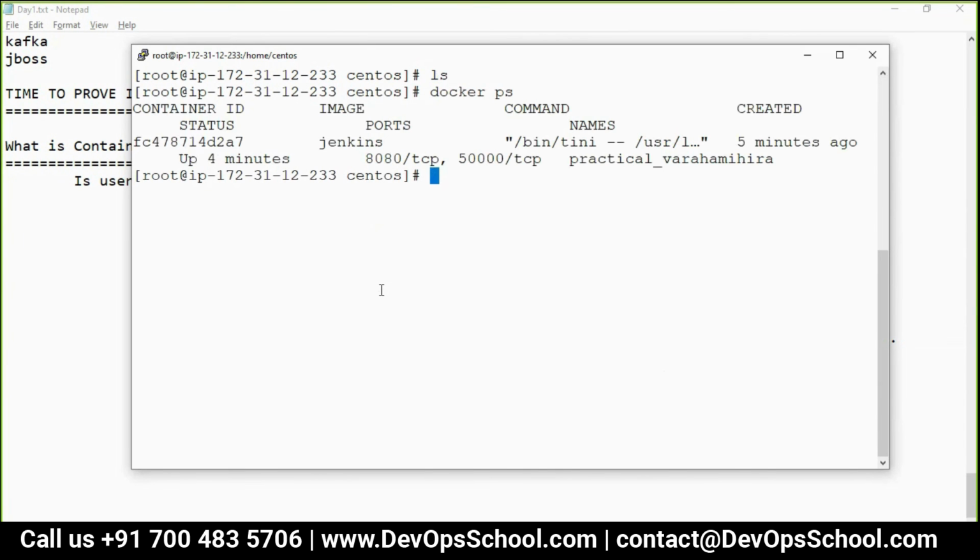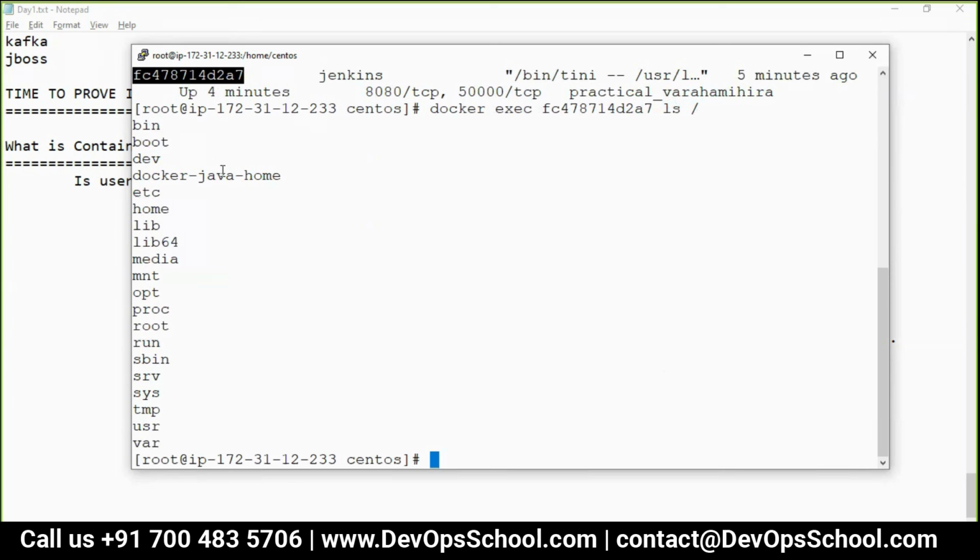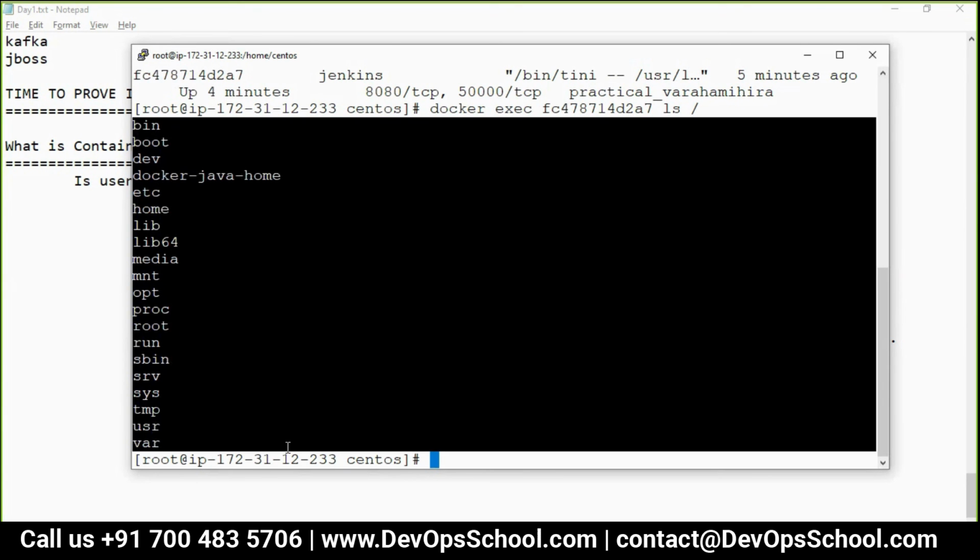Docker PS, this container, I want to docker exec. Which container? This container. What do you want to execute? I want to see ls root file. See inside, this is not my operating system. This is inside a container. Have you seen this somewhere?